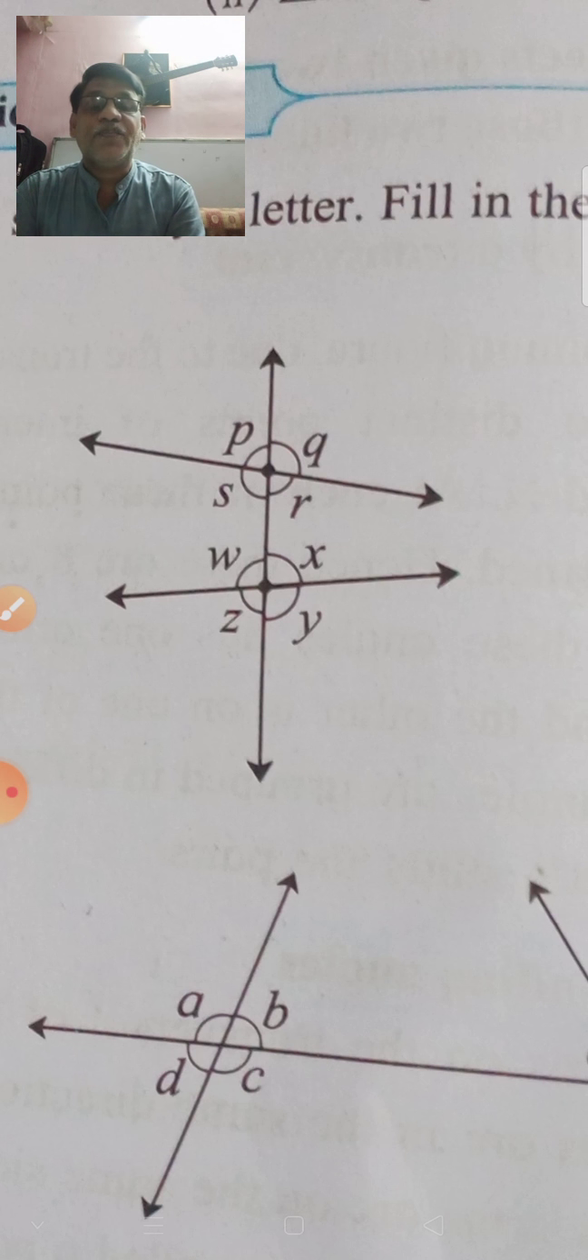Now what are the interior angles? See, the angles formed by this transversal intersecting these two lines, that is R and X, these two angles are said to be interior angles. S and W are also interior angles. Now again, the properties of these angles: what are the properties of corresponding angles, what are the properties of opposite angles, what are the properties of interior angles, what are the properties of alternate angles.